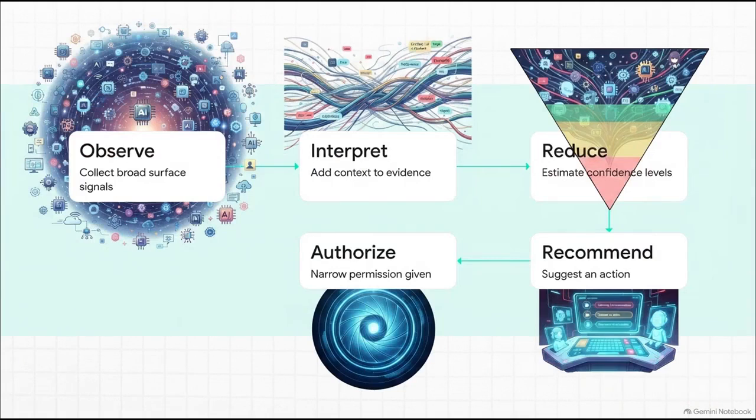WARDEN manages this using a downward flow called the inverted evidence triangle. First, you observe broad surface signals, collecting tons of conflicting data from networks, sensors, and models. Then you interpret and add context. Third, you reduce that evidence and estimate your confidence. Fourth, you recommend an action. And finally, step 5, you authorize narrowly. It doesn't force a fake, clean certainty. It preserves the contradictions. By the time we reach authorization, actions are strictly bounded by validated confidence.